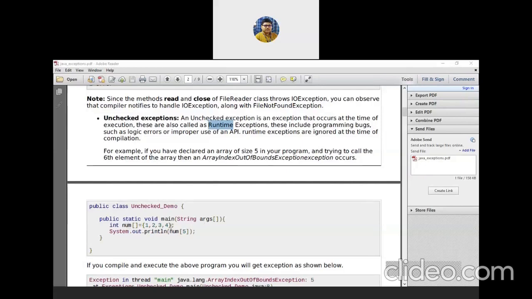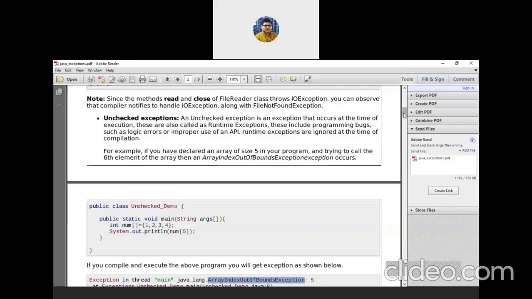What is this thing? Look, this is an integer array that I have initialized, 1, 2, 3, 4. And if we try to access the array element at index 5, I will get a runtime error, which is called an exception, and the name is java.lang.ArrayIndexOutOfBoundsException: 5. Fine. So why does this exception occur?